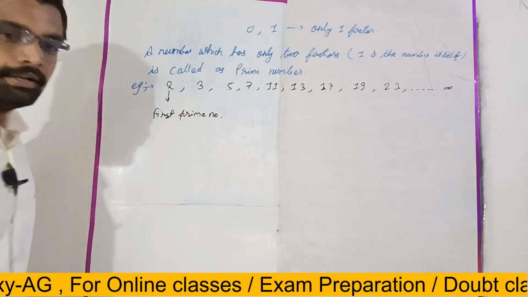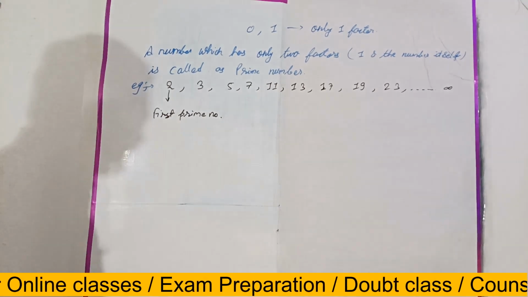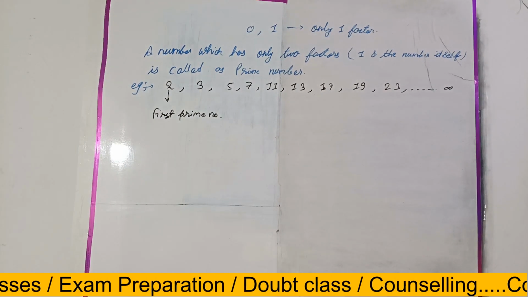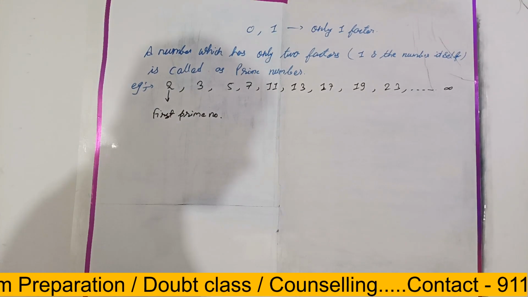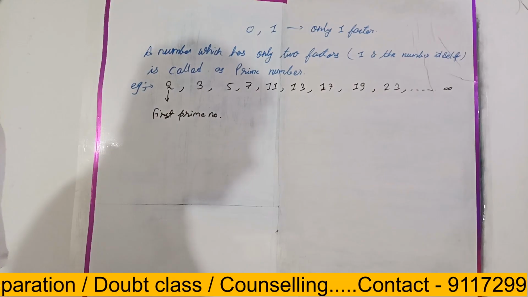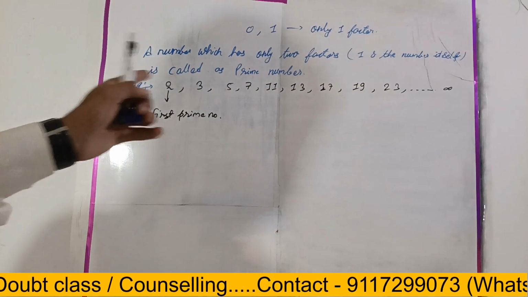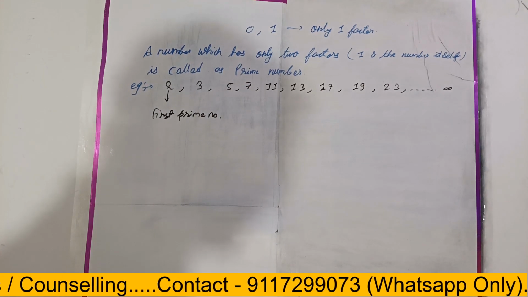There is one more interesting point on this too. Can you tell me? Just see here. Are all of them even numbers or odd numbers?